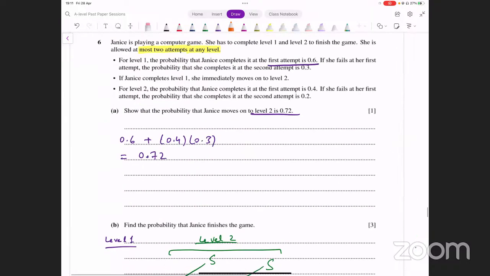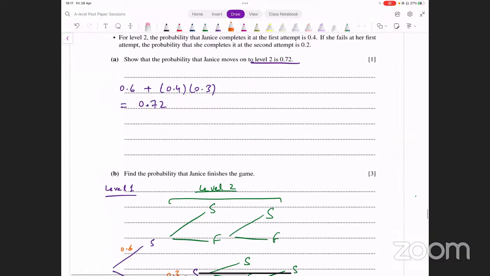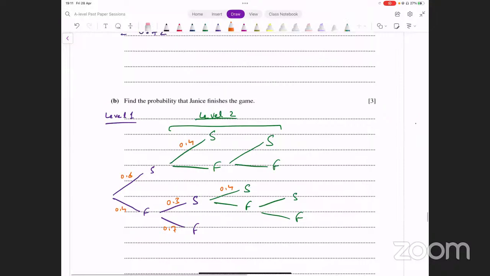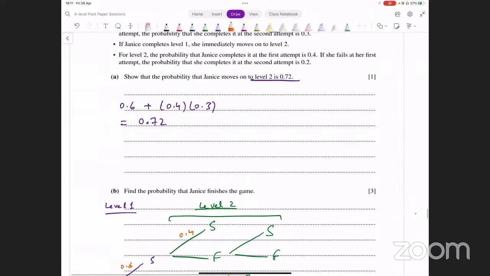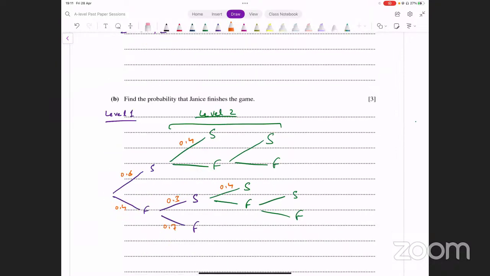ठीक है. अच्छा, if she completes level 1, she moves to level 2. For level 2, the probability that she completes at the first attempt is 0.4. So यहाँ पे probability of completing at the first attempt is 0.4. This is 0.4. This is also 0.4. If she fails at her first attempt, the probability that she completes it at the second attempt is 0.2. इसमें failure की probability है 0.6, यहाँ पे 0.6.